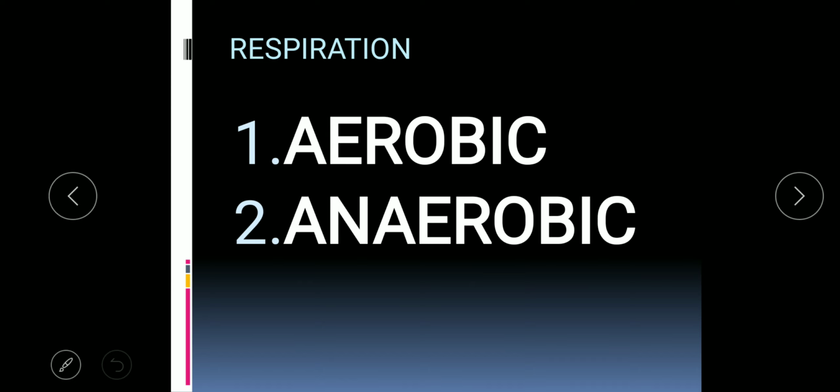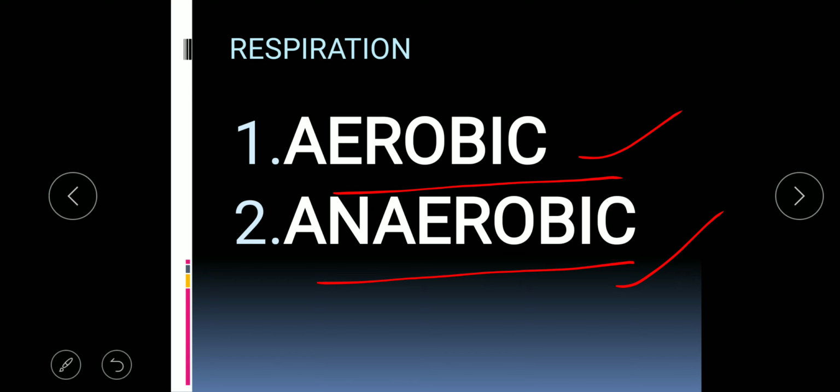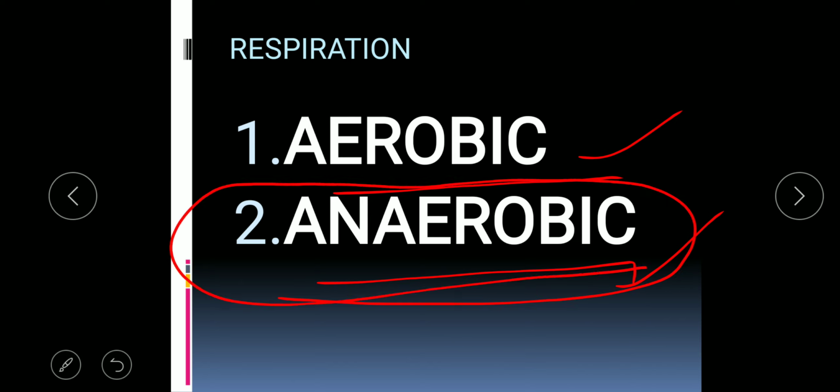Then there are two modes of respiration shown by bacteria, that is aerobic respiration and anaerobic respiration. In due course of evolution, which mode of respiration came earlier? That is anaerobic respiration.